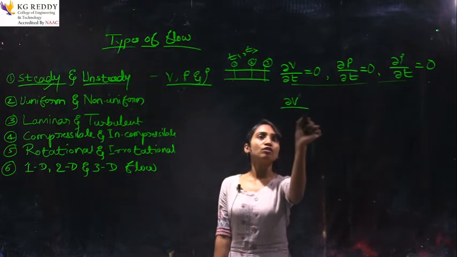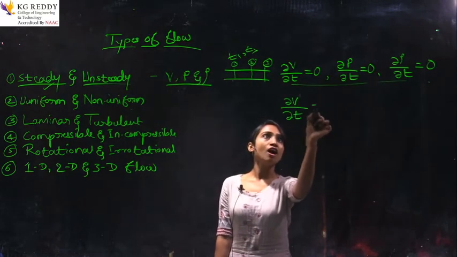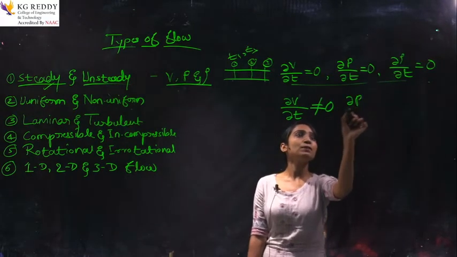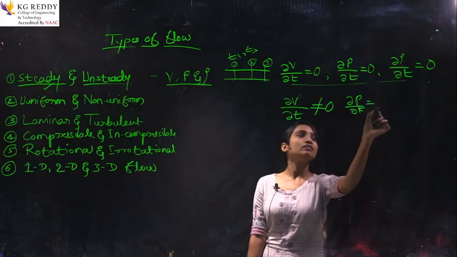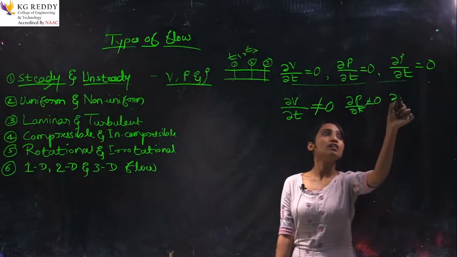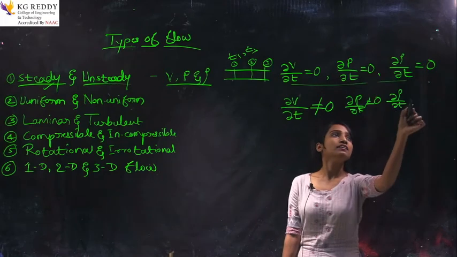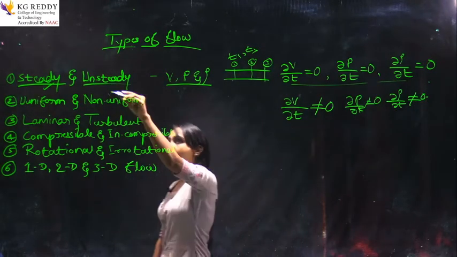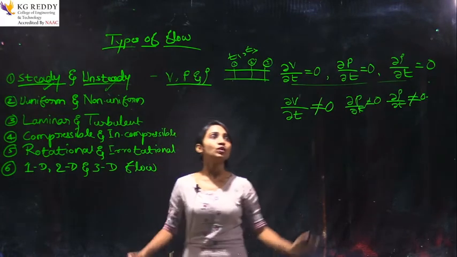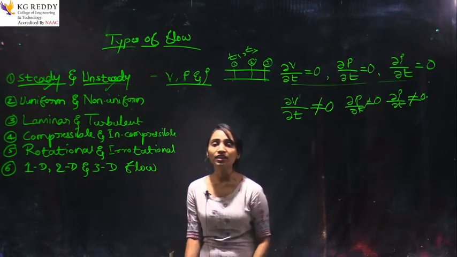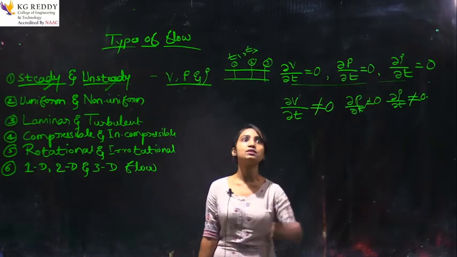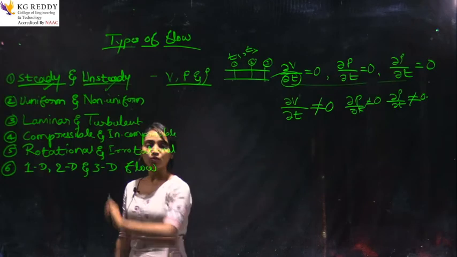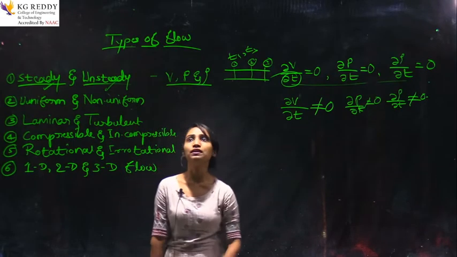Yes, you're going good. That is del T is not equal to 0. So, del P by del T is not equal to 0, and del rho by del T is not equal to 0. This is for unsteady. In steady and unsteady, we are dealing with respect to time. Okay, uniform and non-uniform. What might it be?